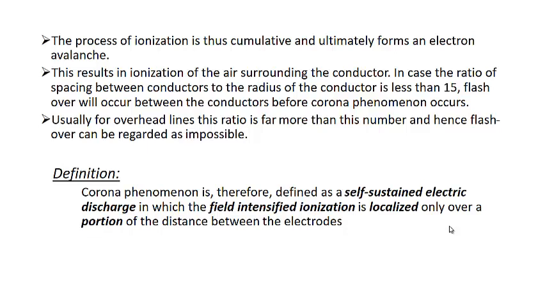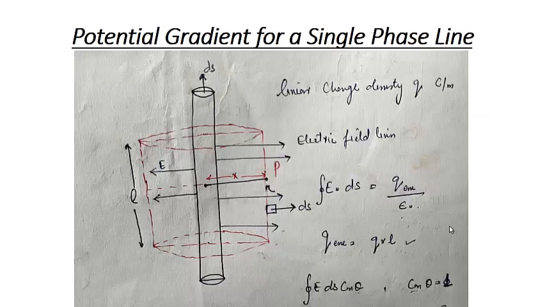And it is field-intensified ionization. The ionization takes place because of the electric field that is produced by the voltage, and this electric field will dislodge electrons, and these electrons will dislodge further electrons, and it is a cumulative process leading to the electric discharge, or we can say electron avalanche.